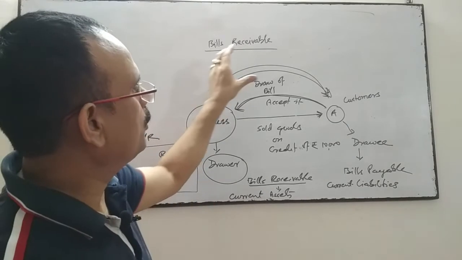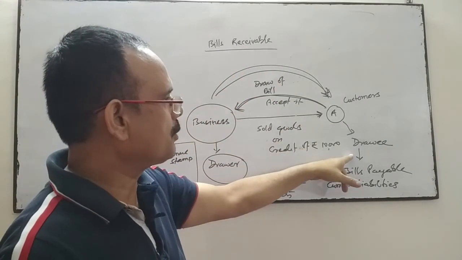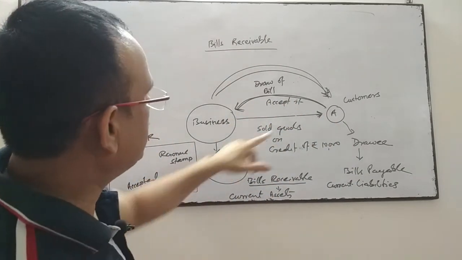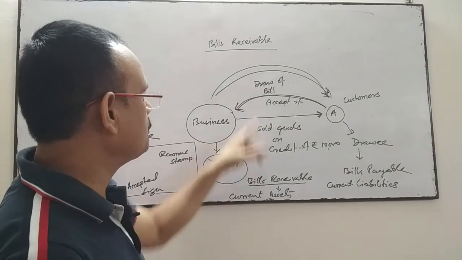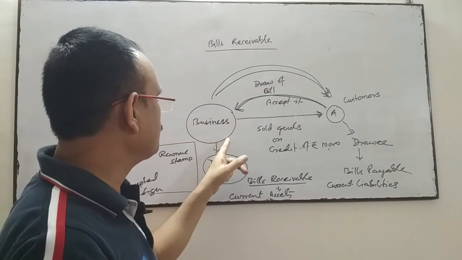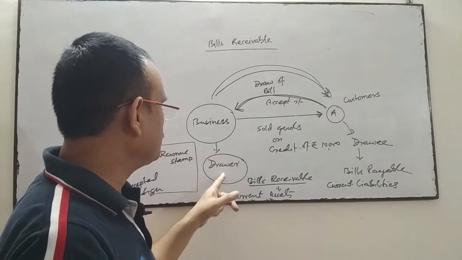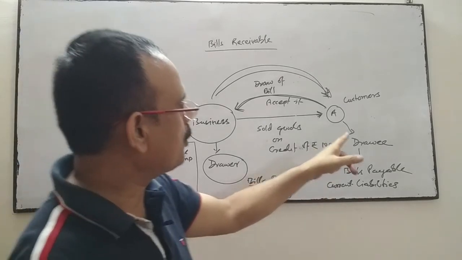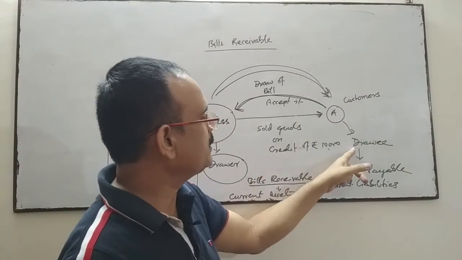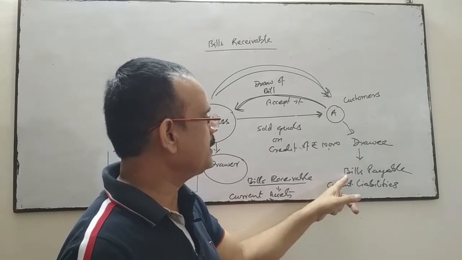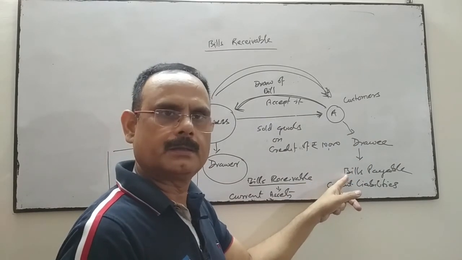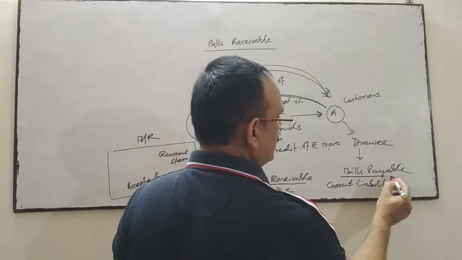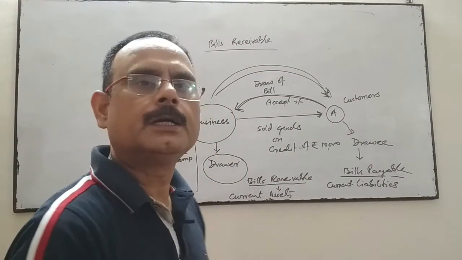The customer is called the drawee, and when the customer accepts all the terms and conditions, signs it and returns it to the drawer, it becomes bills receivable. From the business's point of view, the drawer, it's a bills receivable, a current asset. From the drawee's point of view, the customer, it's a bills payable and a current liability, because the drawee has to pay this amount to the drawer on the due date.